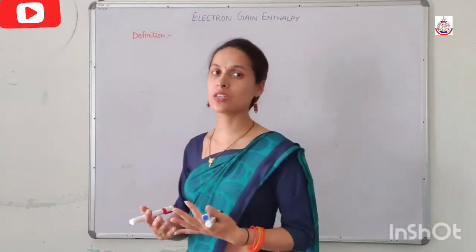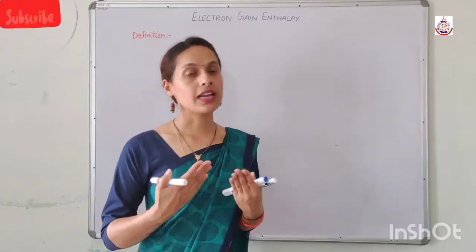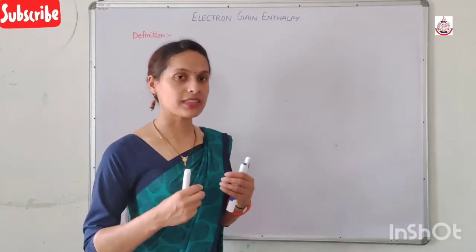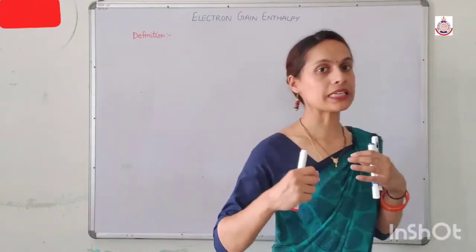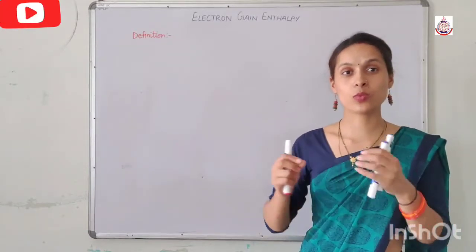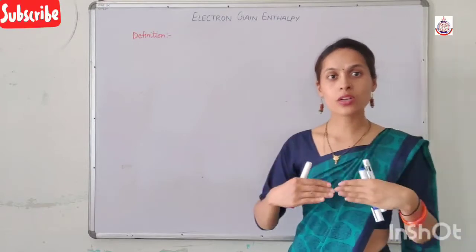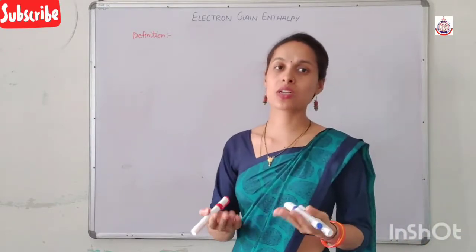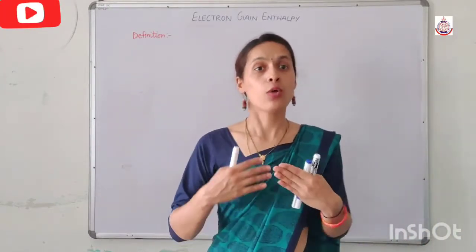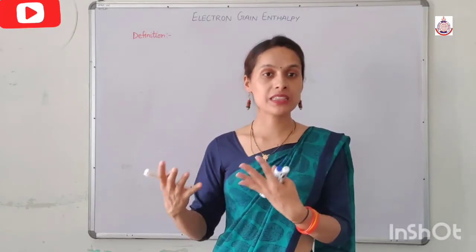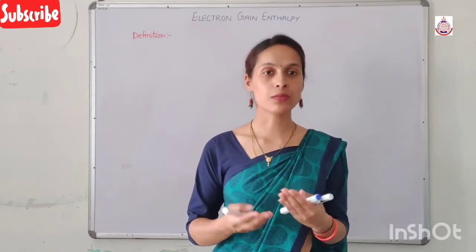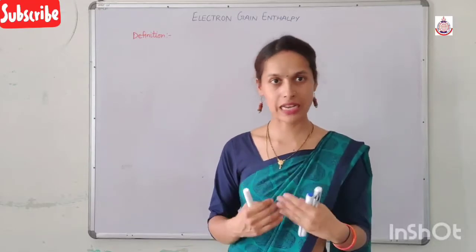That amount of energy released is known as electron gain enthalpy. So basically, electron gain enthalpy tells about the ease with which an atom accepts an extra electron. It means the more the energy released during the acceptance of an electron, the easier it is for that particular atom to accept an extra electron.